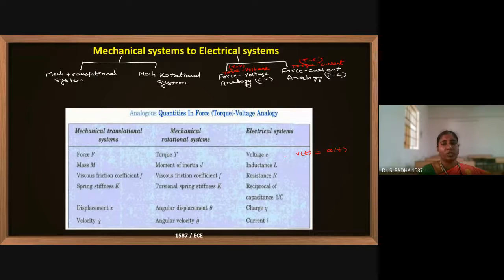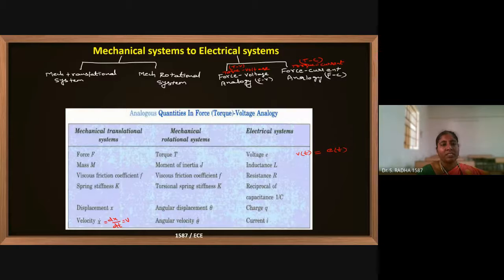Both are the same. But because we are using v for velocity, which is dx by dt, using v for voltage would be confusing. So we will maintain e for voltage and v for dx by dt, the velocity parameter.